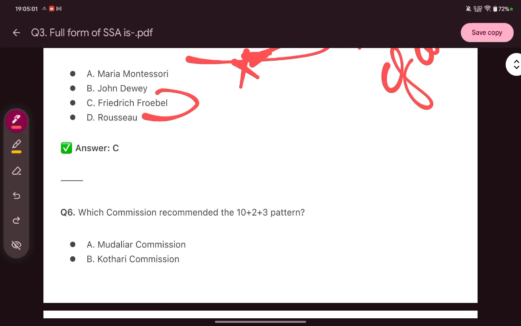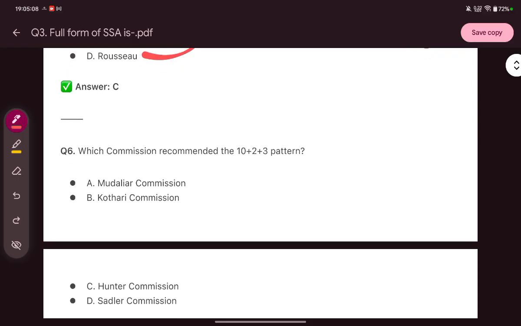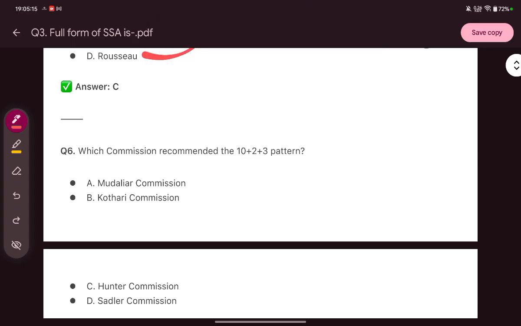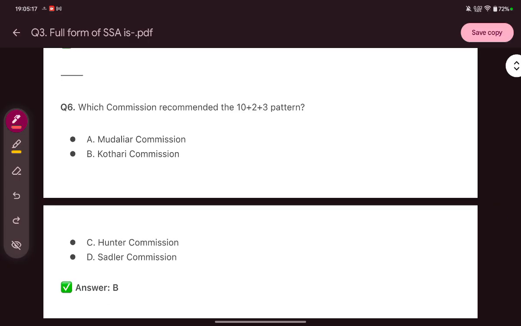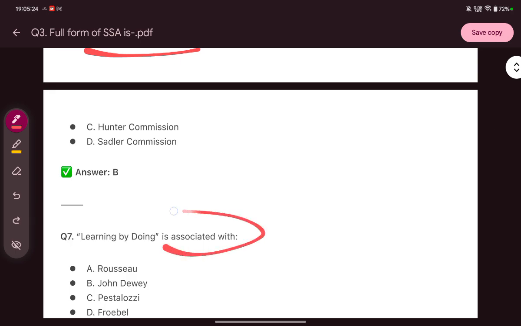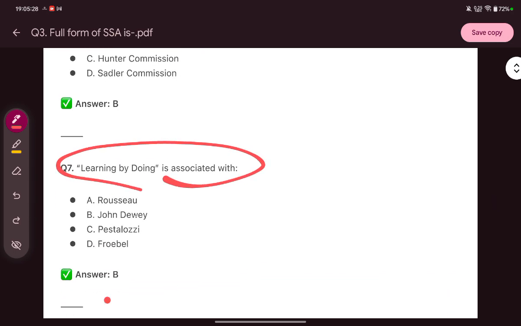Next question is, which commission recommended the 10 plus 2 plus 3 pattern? In these options, we have Mudaliar Commission, Kothari Commission, Hunter Commission and Sadler Commission. Now the answer is B, which is Kothari Commission. Then learning by doing is associated with, the answer is B, John Dewey.